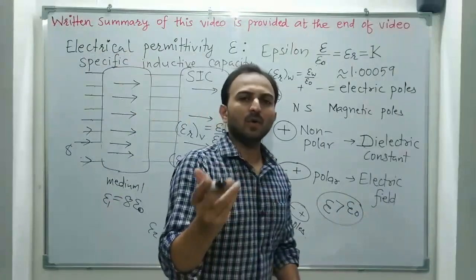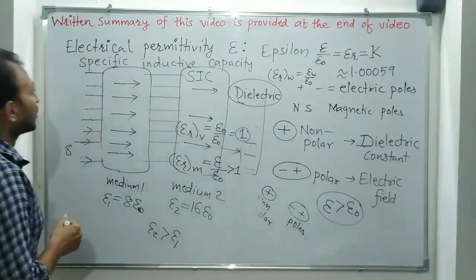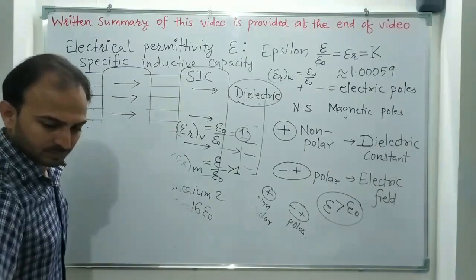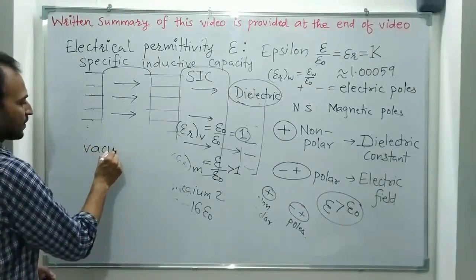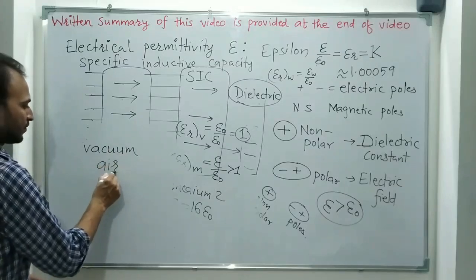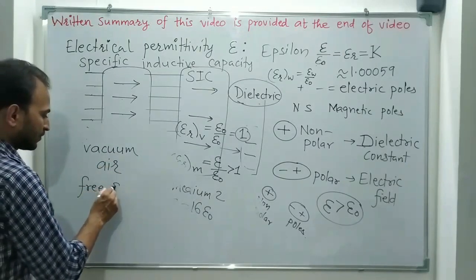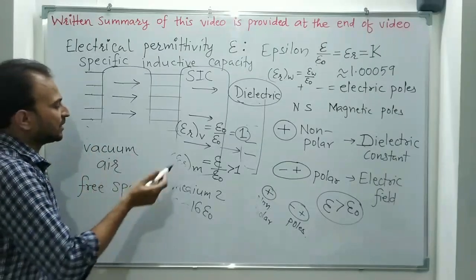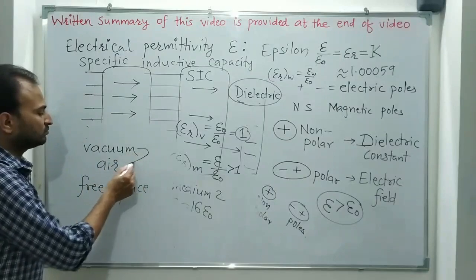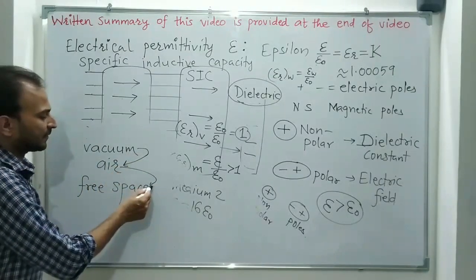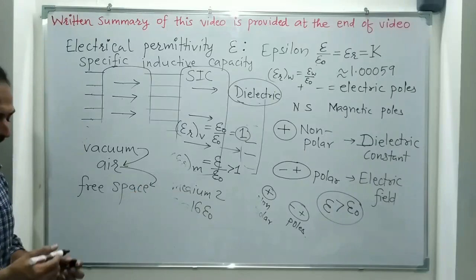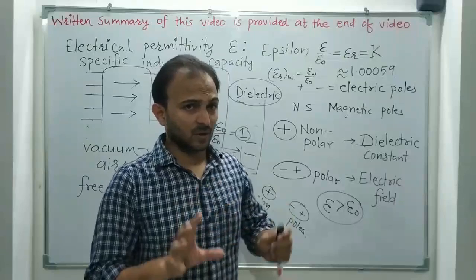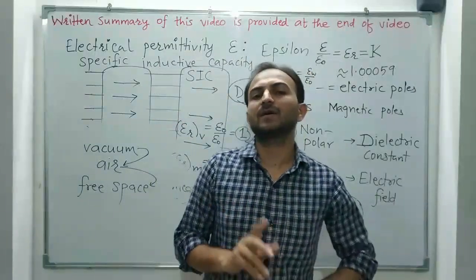So air, free space, and vacuum, these three words are interchangeably used. Instead of vacuum we take air, instead of air we take free space. All have nearly the same dielectric constant. So this was all about electric permittivity, dielectric constant and electroscope.